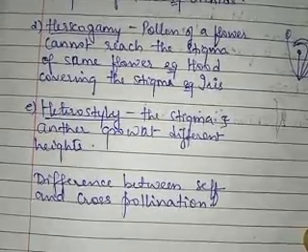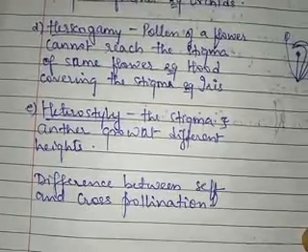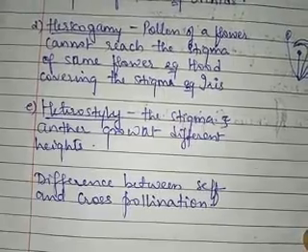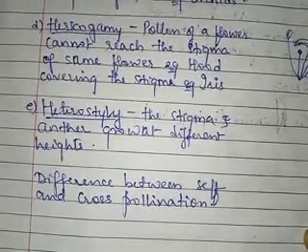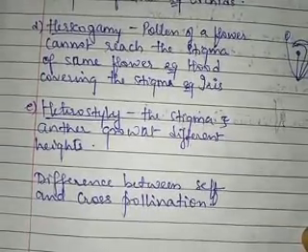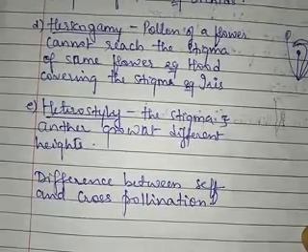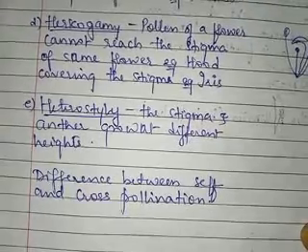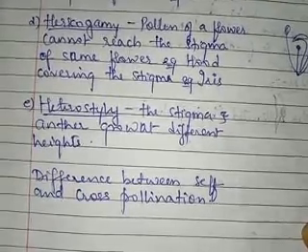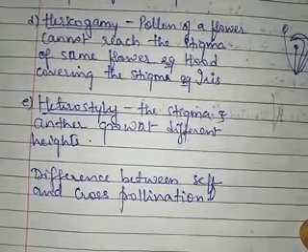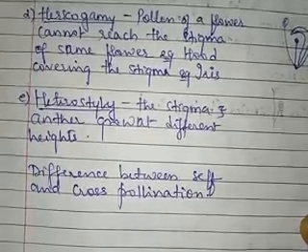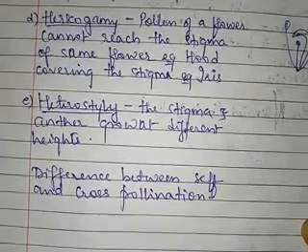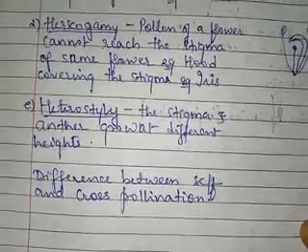Offspring are healthier in case of cross pollination, whereas in self pollination the young ones cannot adapt to changed environmental conditions and new variations are impossible. So the offspring are not as healthy as in cross pollination. These are the differences between self and cross pollination which you can go through, right?